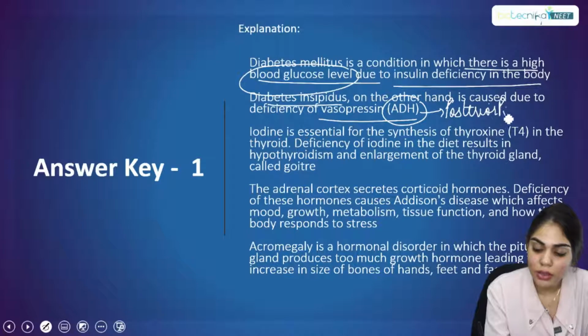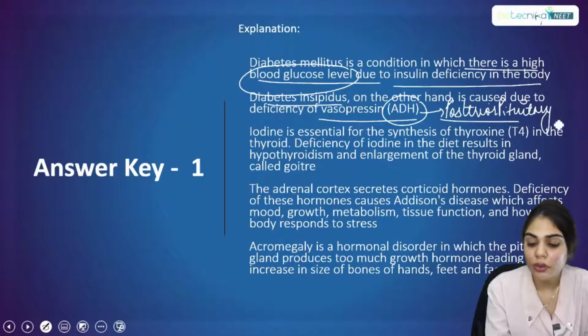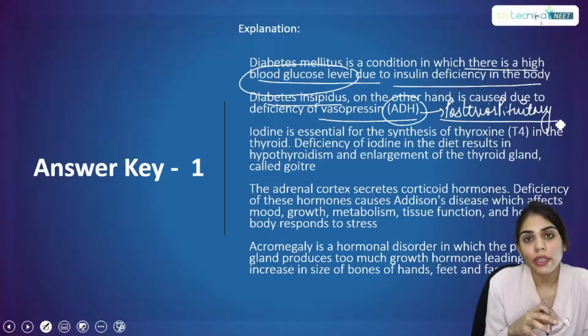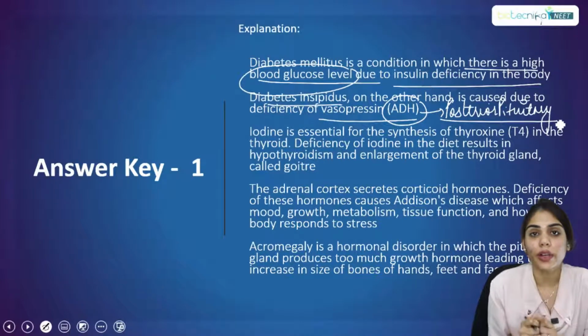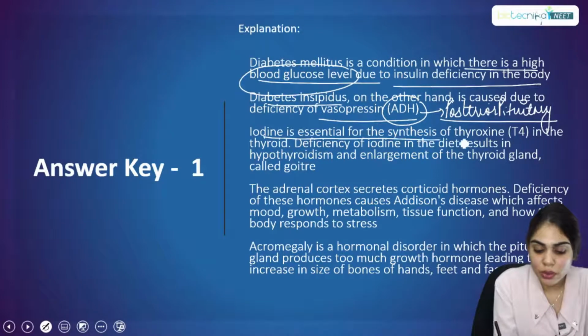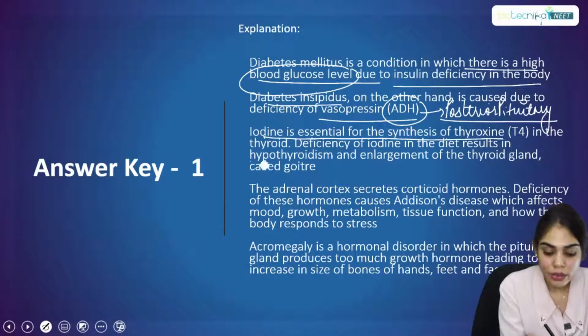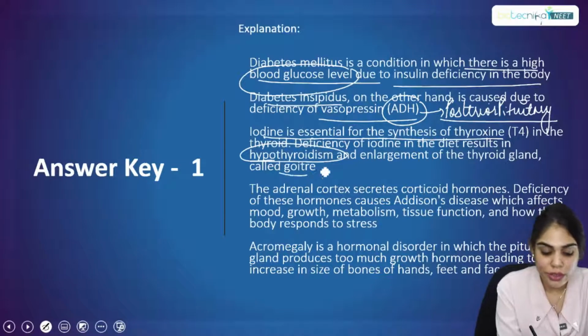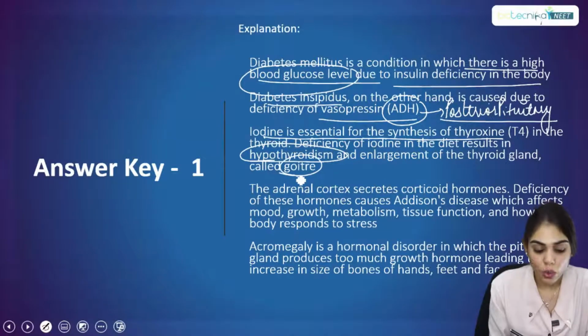And what does it cause? It will cause dehydration. If it is not released, it will result in dehydration. So to prevent dehydration in the body, it acts on the kidney and reabsorbs water and electrolytes from there. Iodine is responsible for thyroxine. When thyroxine is secreted in low amounts, or in hypothyroidism, it will result in the condition called goiter.